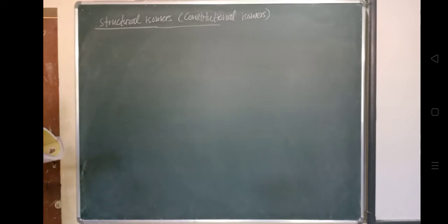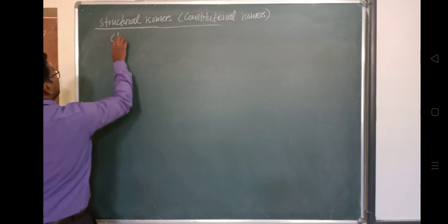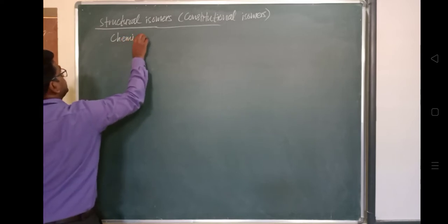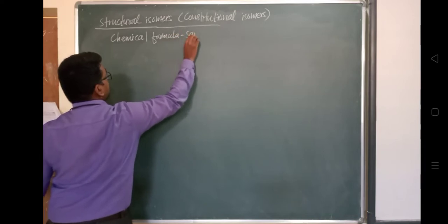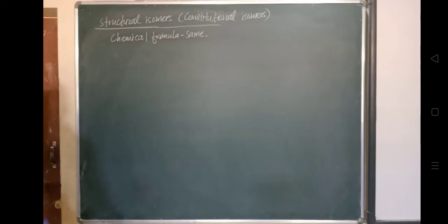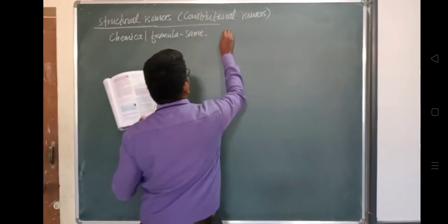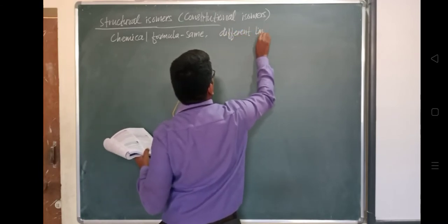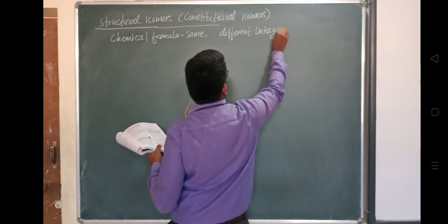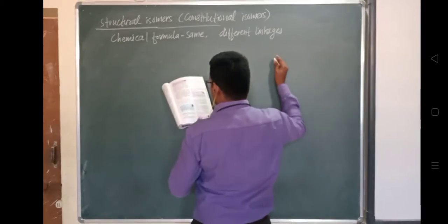And these structural isomers possess different linkages among their constituent atoms and have their chemical formula the same. We know that for all isomers the chemical formula is the same, but the structural isomers possess different linkages among their constituent atoms.